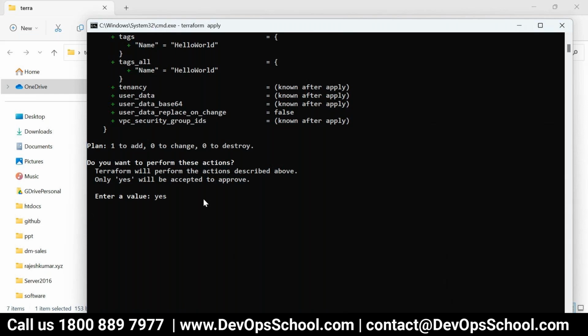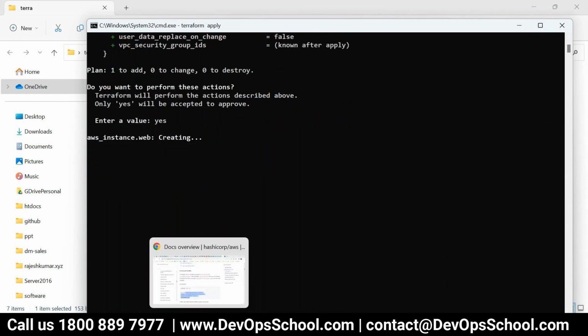Does Terraform support the integration with a vault like CyberArk when you store all this? Very much. Yeah. Look at my screen here.